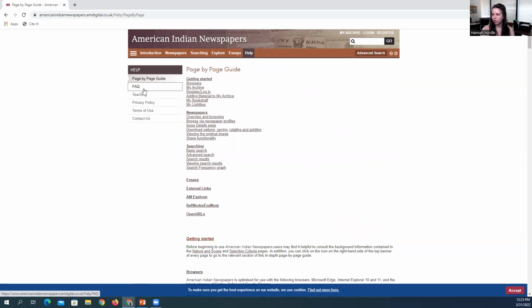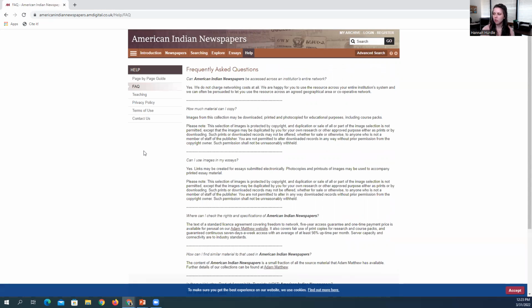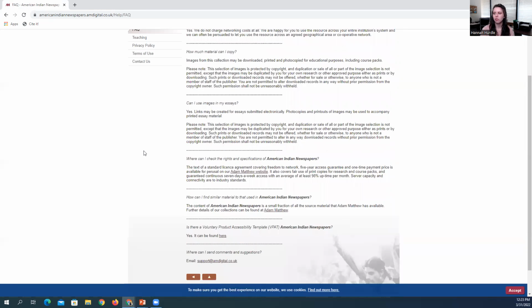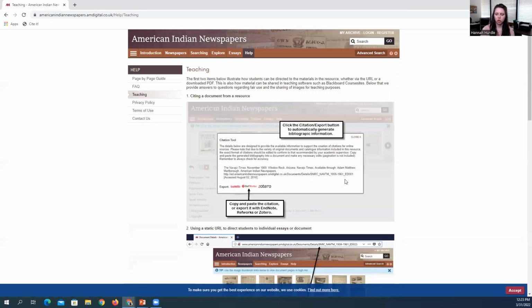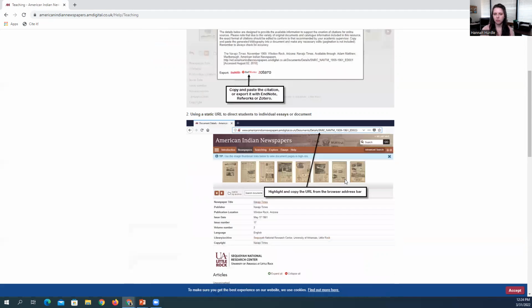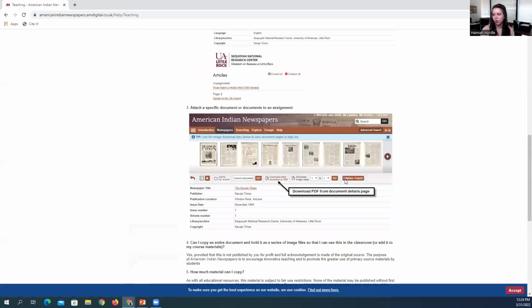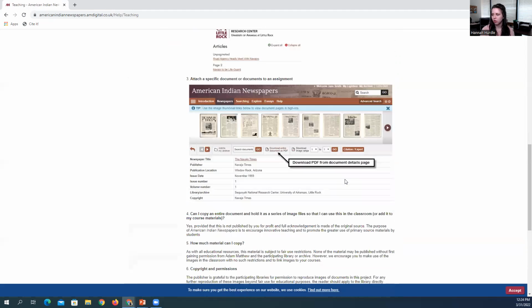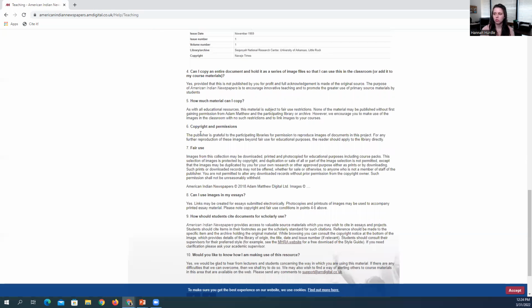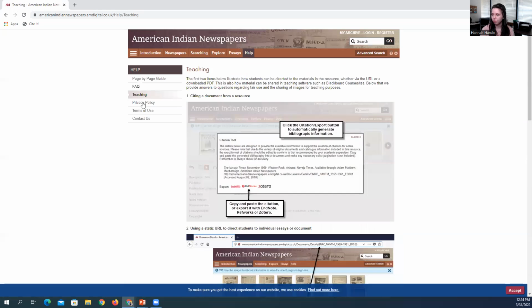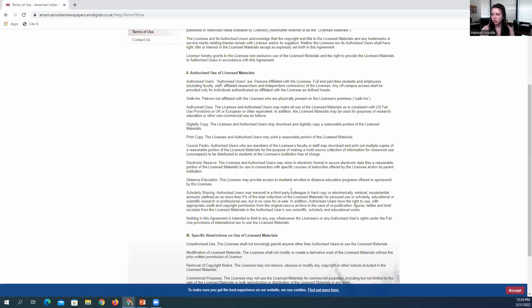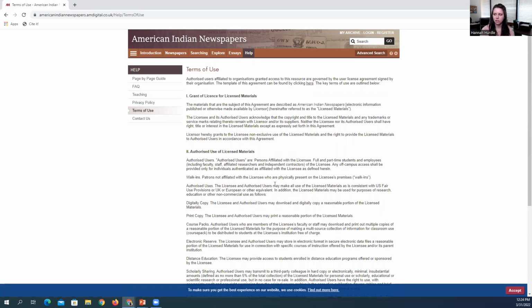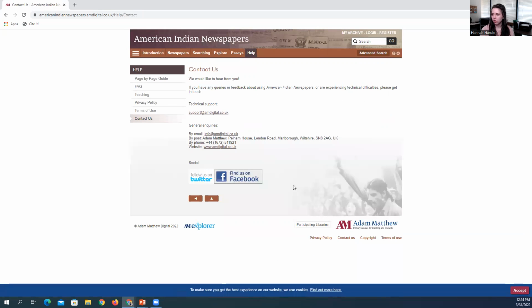We have frequently asked questions, so you can see, you know, how much material can I copy? Can I use these images in my essays? Things like that. There's teaching information, so this is showing instructors how to show where the citations are, how to navigate the website, how to download PDFs, save URLs, things like that. This is really helpful for both the students and instructors. And there's also some more frequently asked questions here. They have their privacy policy linked, terms of use, like for licenses for the material, and then there's our contact information.